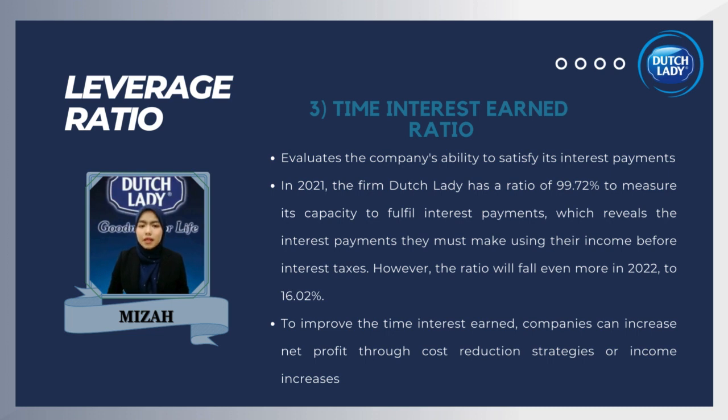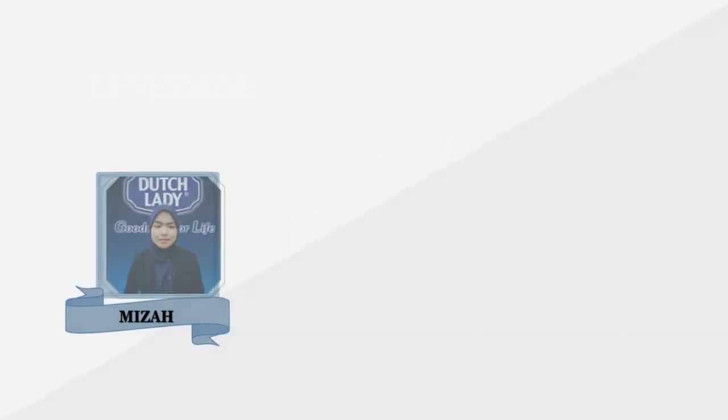However, the ratio falls even more in 2022 to 16.02. A lower ratio is undesirable since it shows that the company is at risk of insolvency. Therefore, to improve the times interest earned, companies can increase net profit through cost reduction strategies or income increases. So, through the results, it can be seen that Dutch Lady has a weak and poor position in its leverage ratio when it has a high amount of debt in its operations.